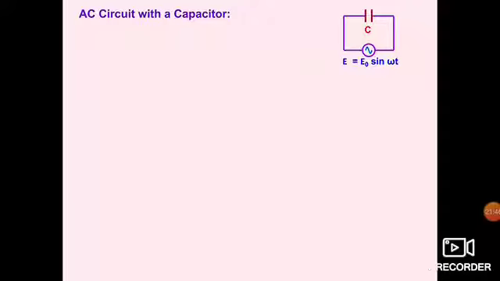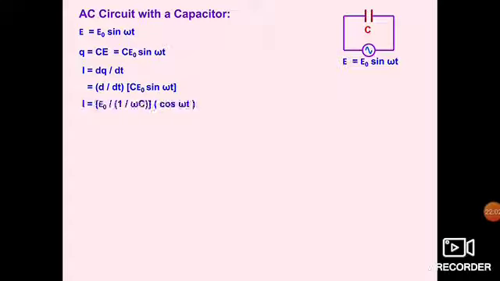AC circuit with a capacitor. Now a capacitor we have connected with an AC source. E is equal to E naught sin omega t we have written. So Q is equal to CV. In place of voltage we have written E, which is E naught sin omega t. I is equal to dq by dt. So we can write d by dt of Q. Q is C E naught sin omega t. So I will be E naught by 1 by omega C cos omega t, because C E naught,